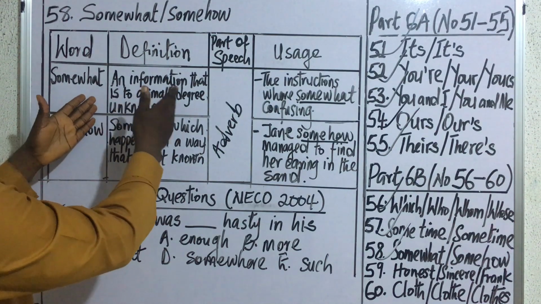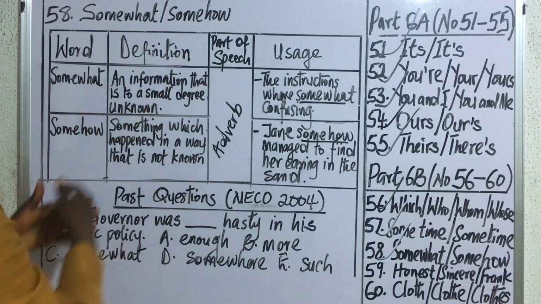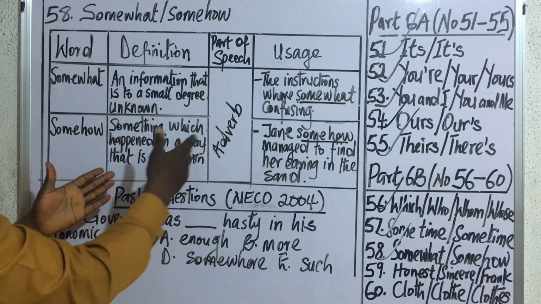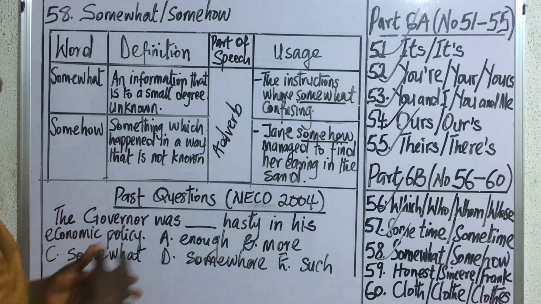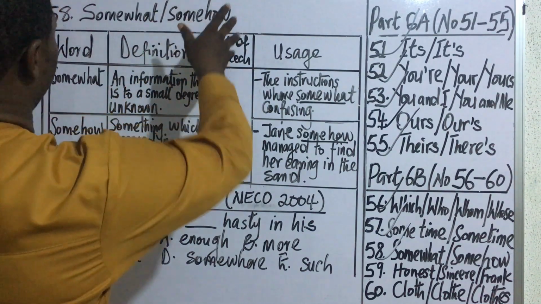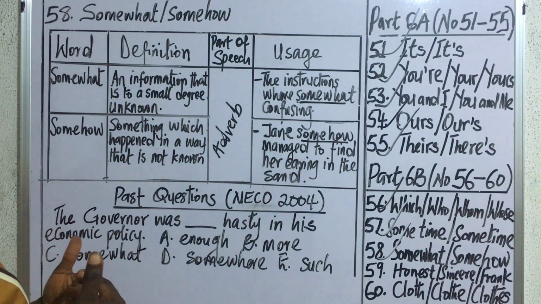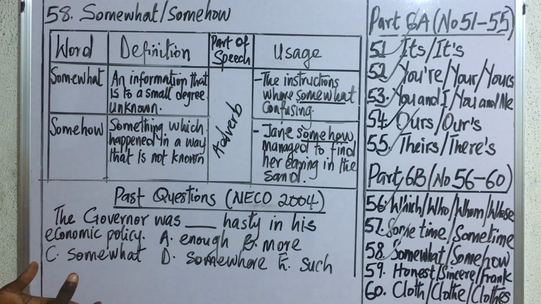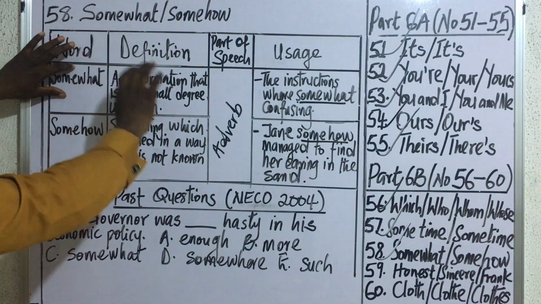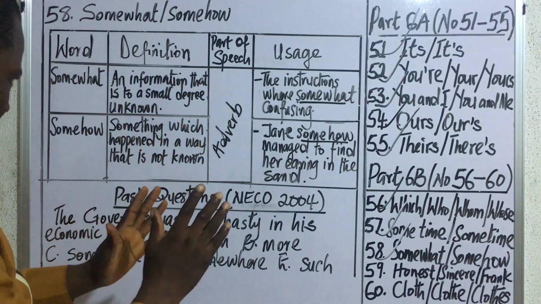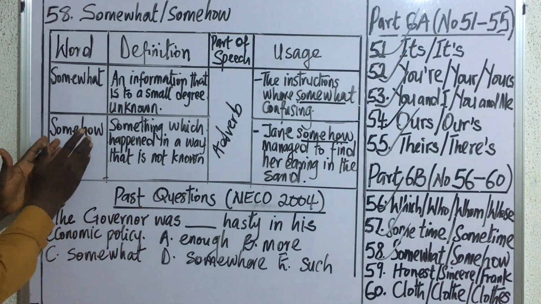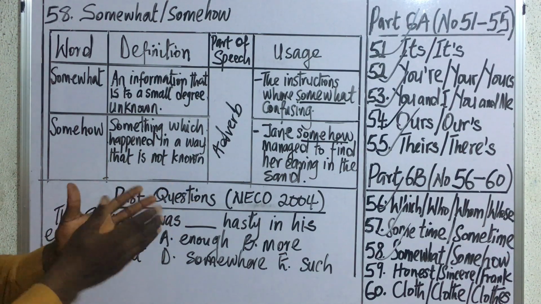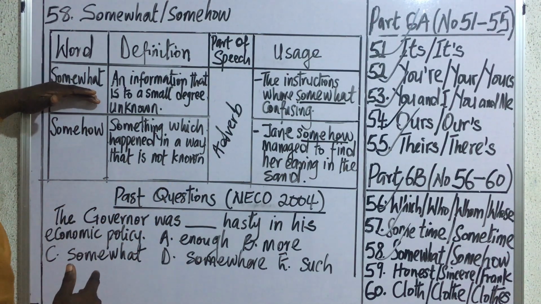Somewhat means an information that is to a small degree unknown. What about somehow? Somehow means something which happened in a way that is not known. When you look at these two words very closely, you discover that they have to do with something or an event that is not clearly known. Whereas somewhat talks about a piece of information that is to some degree unclear, somehow talks about an event that happened in a way that is not known or that is not clear. So that's the difference between somewhat and somehow.